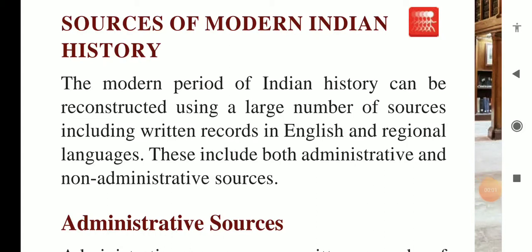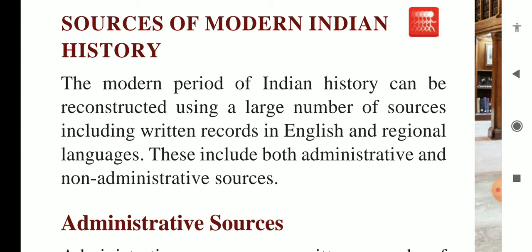Dear students, the next topic of our first chapter is sources of modern Indian history. Now we'll see how modern Indian history was stored, because history is a record, right? From which sources do we get such information? In this topic we'll come to know the sources of modern Indian history.